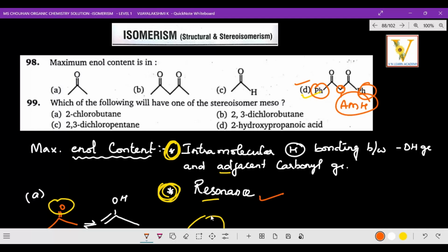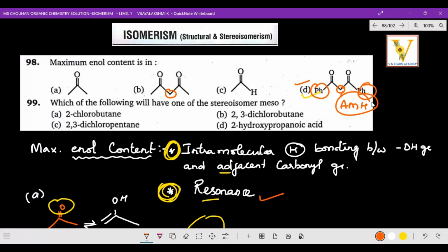I hope you got the clarity why D option is correct. Even B option, suppose pH is not there. Comparatively acetone and this one, because active methylene group is there, no? So active methylene group is ready to react, whatever it may be. It is ready to donate that hydrogen, that is H plus ion. Acidic hydrogen will be available. So that is more reactive comparatively to these two, right? So suppose option D is not there, then option B only will be the correct answer.